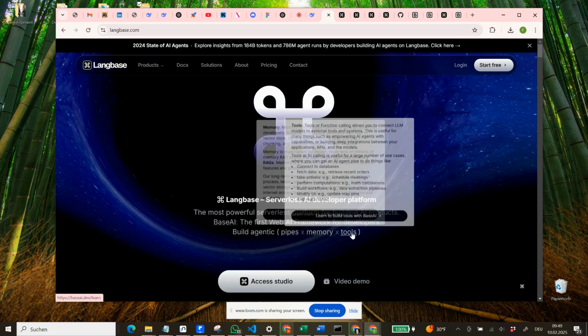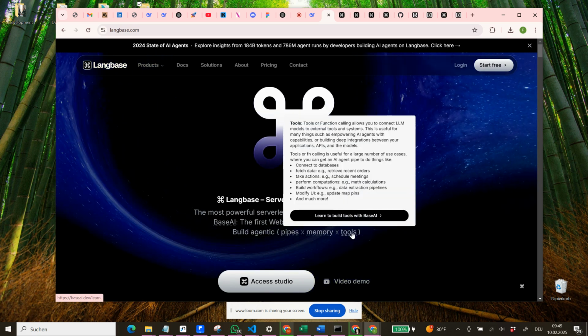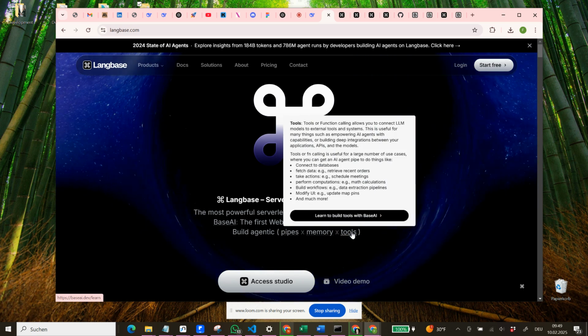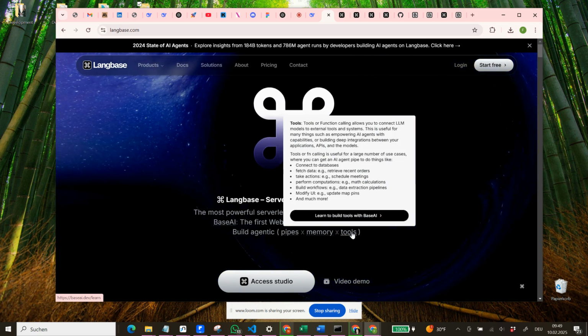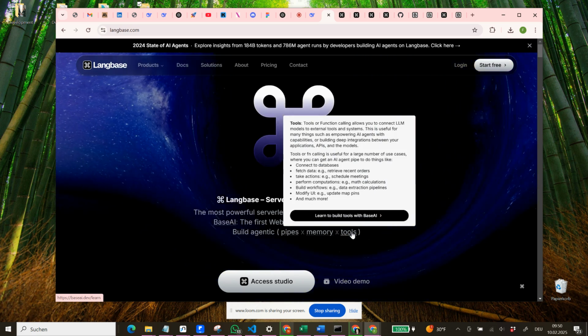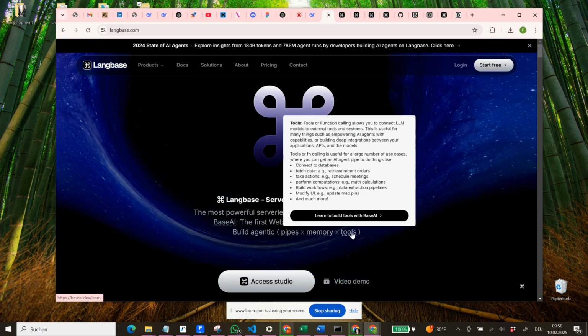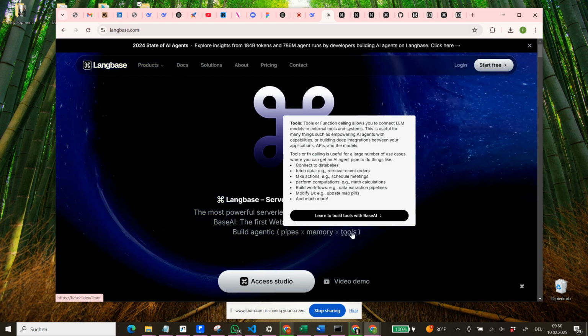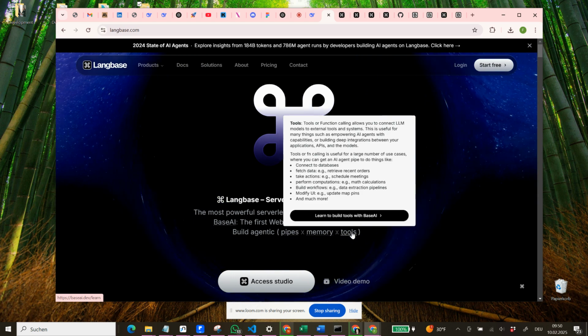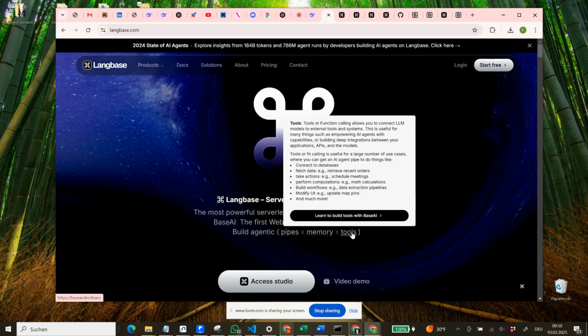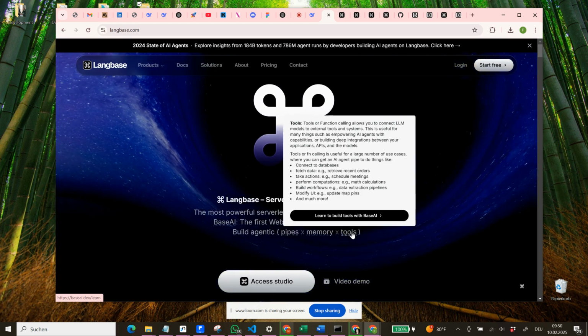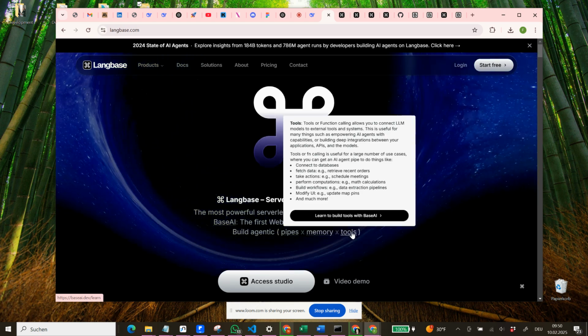And then we have tools, or function calling. Function calling allows you to connect LLM models to external tools and systems. This is useful for many things, such as empowering AI agents with capabilities or building deep integrations between your applications, APIs, and the models. It also gives us some ideas of what these tools can be.